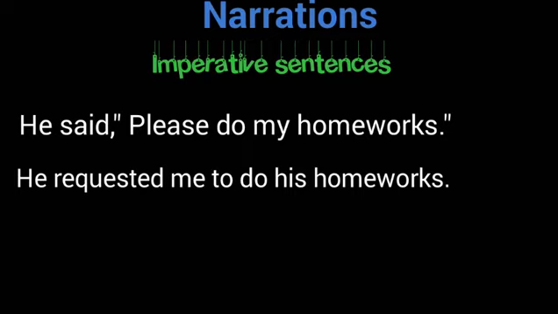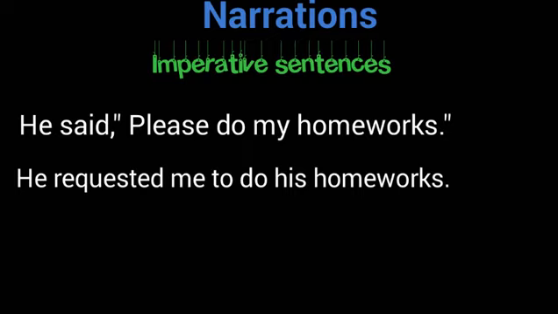Here you can see that we have changed the reporting verb into requested because we have changed it according to the direct narration. And the second one is, in direct narration we are not having an object, but in indirect we have to put an object. It's a rule. And after that we put "to" to join the reporting and reported speech. I hope you are getting it.